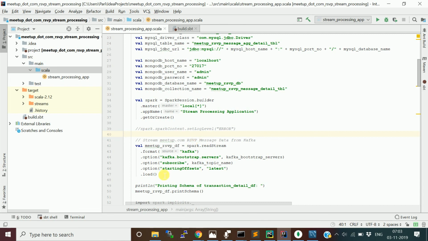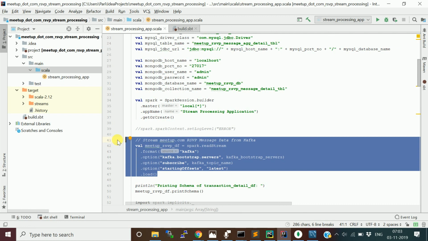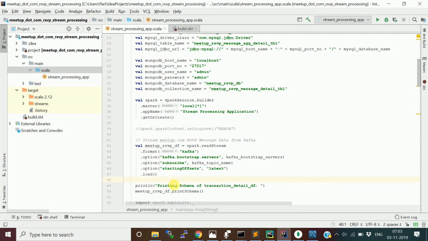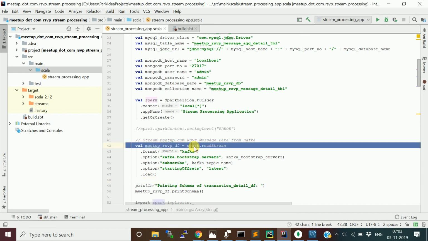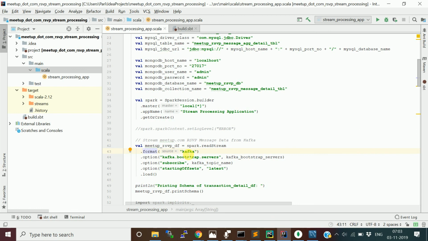Then this is the way you can consume the messages from a Kafka topic. The Spark structured streaming API is very easy. It is like how you use other data sources. If it is a JSON data source or a CSV data source, you just say sparkSession.read.format of the particular data source and provide the options if needed, right? Like if you are reading a CSV file, you just say sparkSession.read.csv. You don't need to provide the format either.